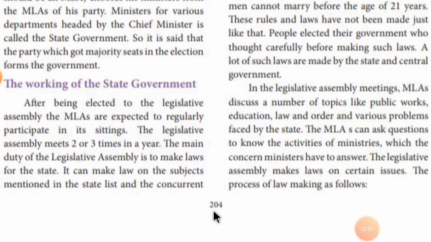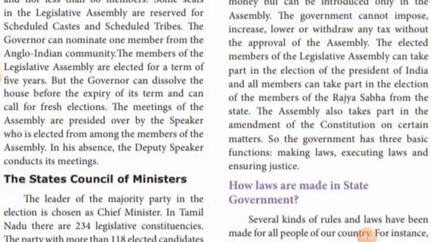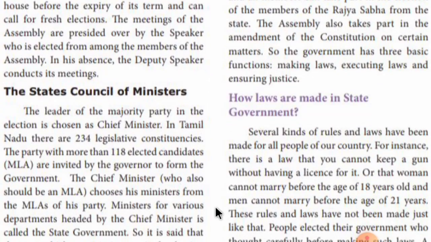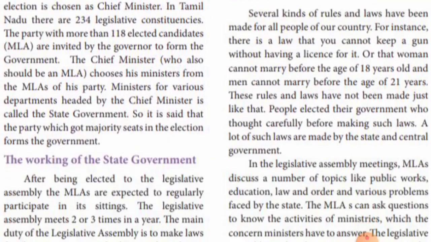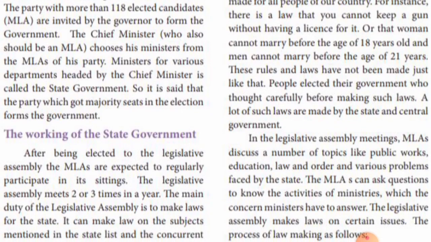Next is page number 204. In that we have seen about the council of ministers, how the election is carried out, and I have given the example of Tamil Nadu state. And then we have seen how the council of ministers is formed by the chief minister. In our next class we can see about the working of the state government.